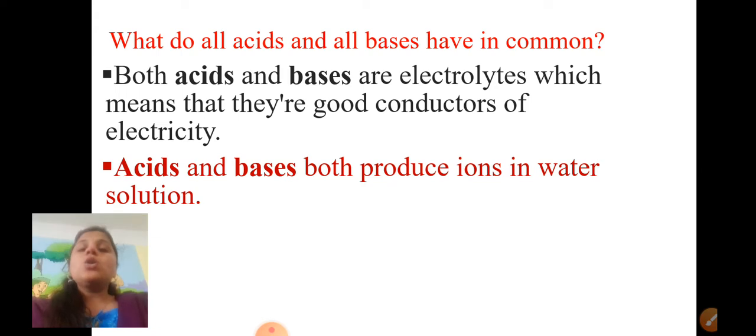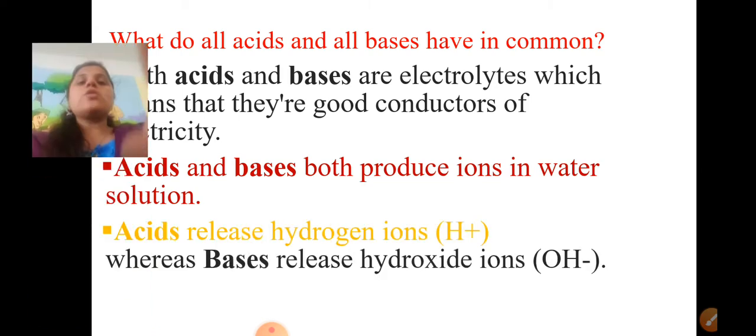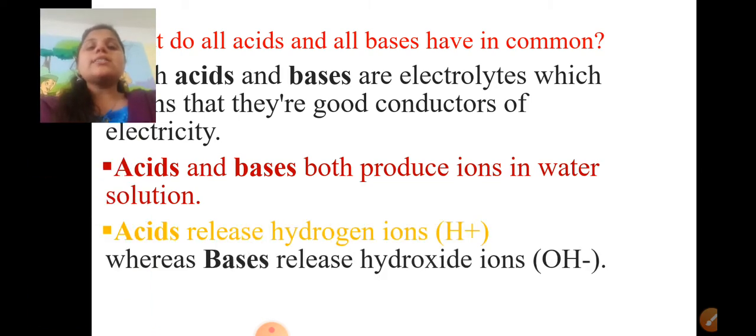So these are good conductors of electricity. As I told, acids release hydrogen ions as H plus, whereas bases release hydroxide ions as OH minus. So let's confirm whether acids and bases conduct electricity or not.